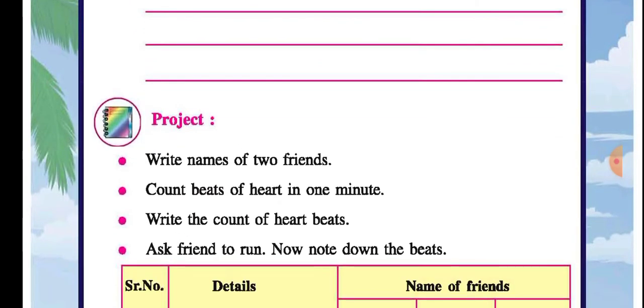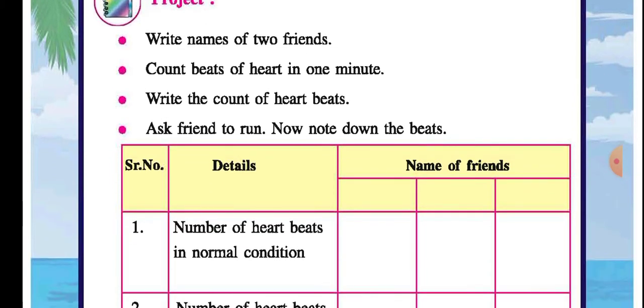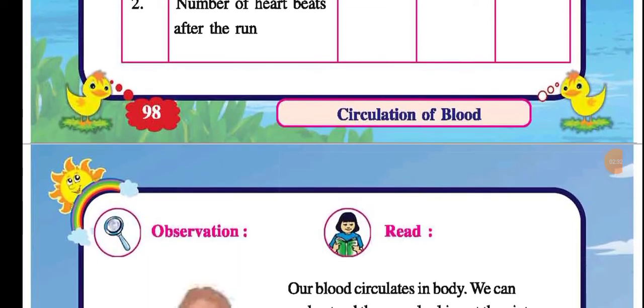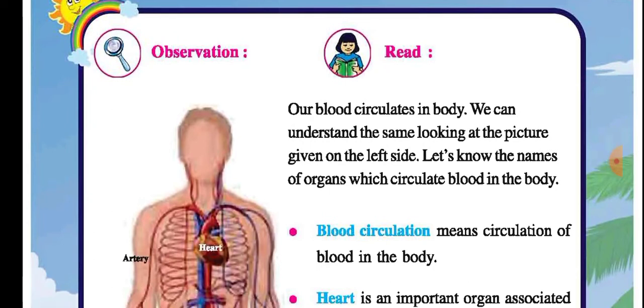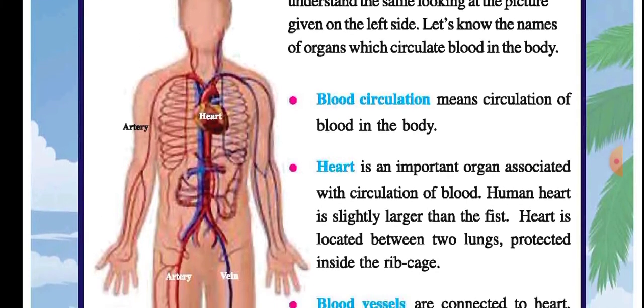If two friends are counting one another's beats, then in normal condition and after running the beating is increasing. If you ask your friend to run and then calculate it, then it is increasing. Then let us go to the important topic of blood circulation. Our blood circulates in the body. We can understand by looking at the picture given on the left side.